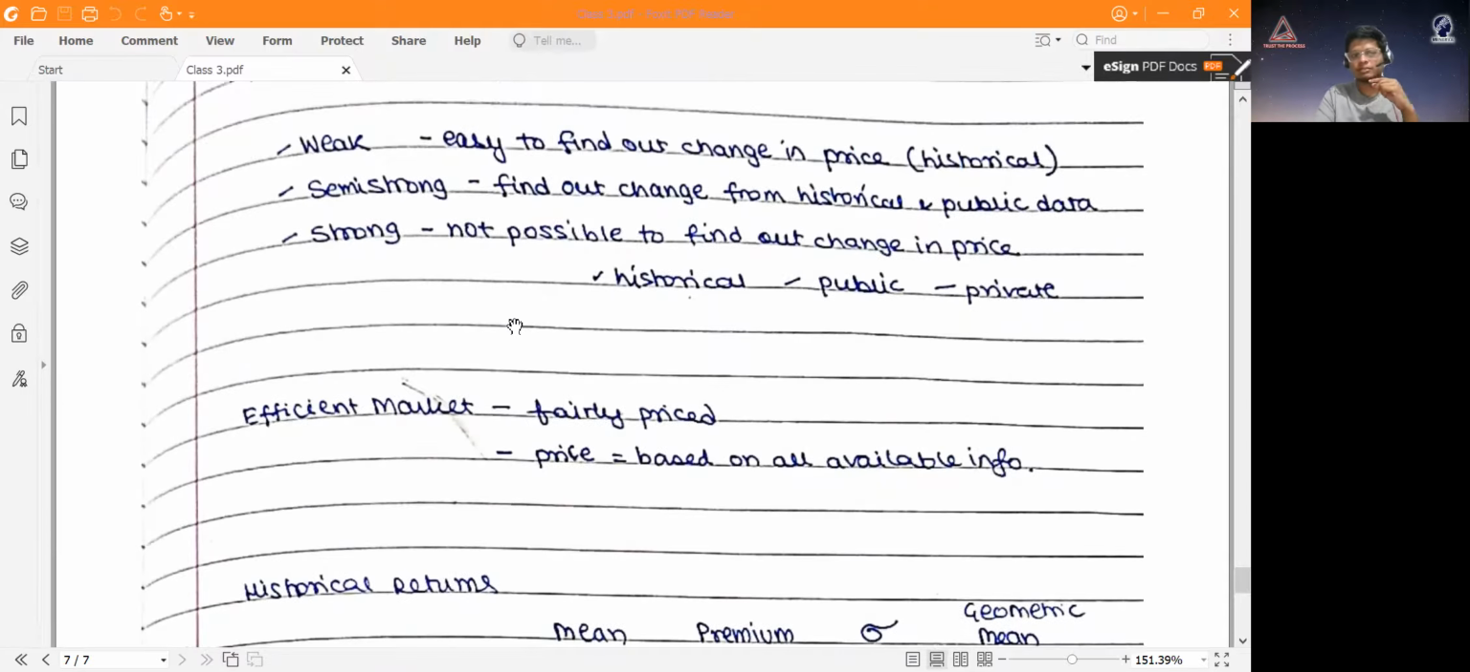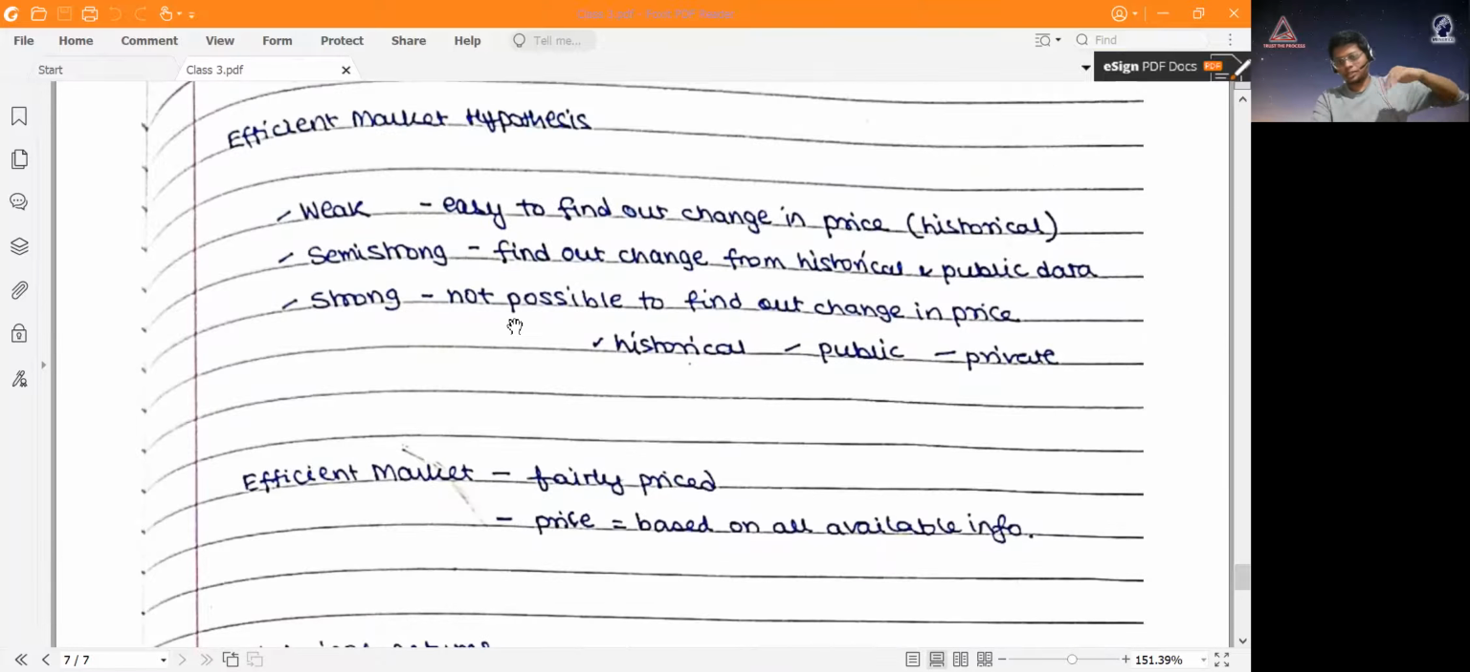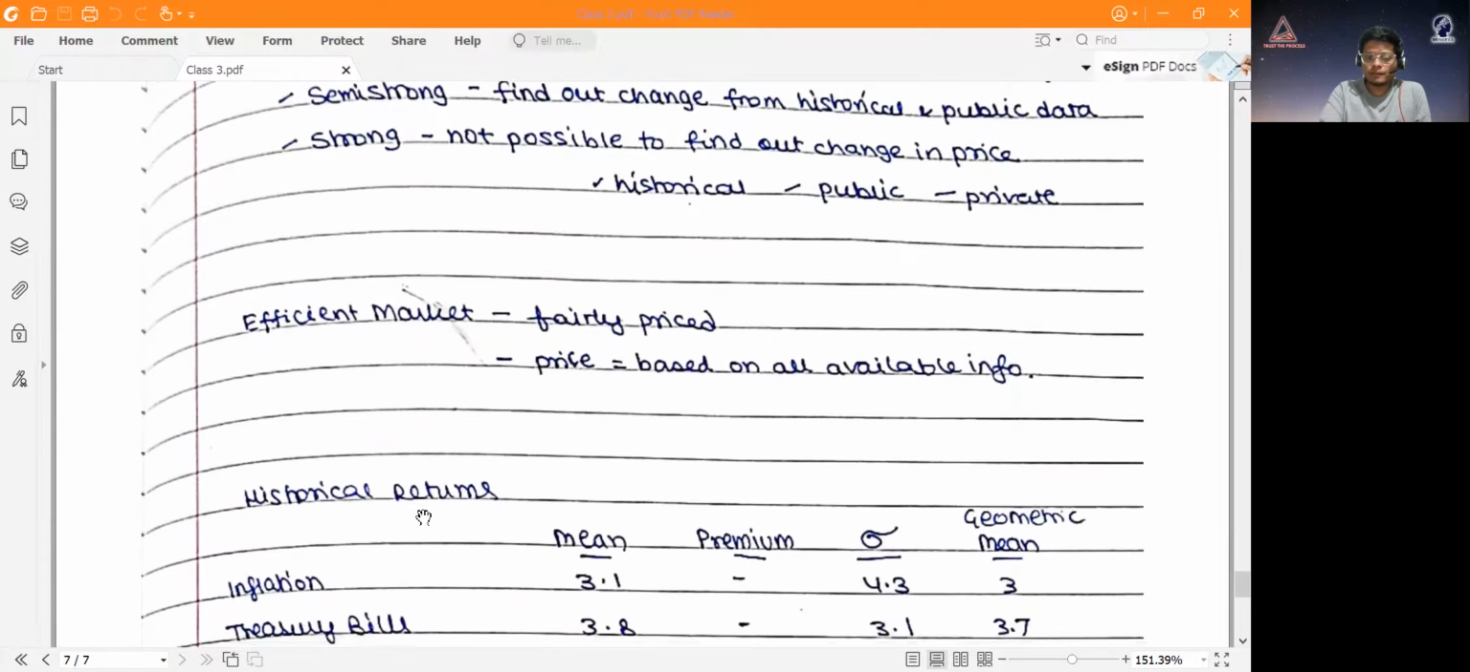So basically what happens, if it's a strong efficient market, the price of that share will be priced fairly, based on all information available. So there's no opportunity for an investor to find an undervalued or overvalued stock. So ideally, every market should be a strong market.